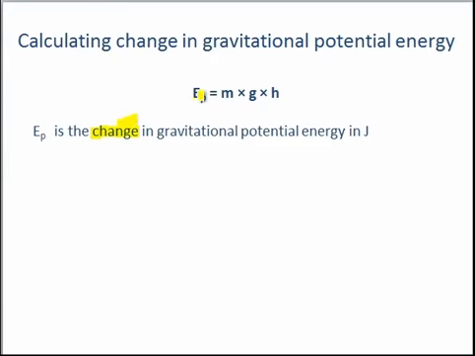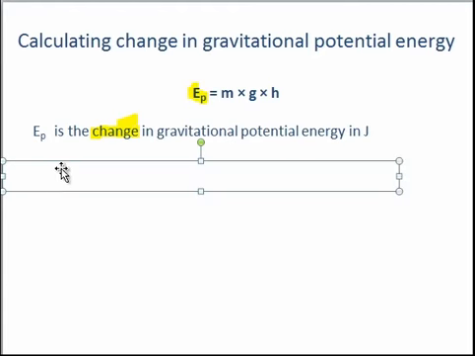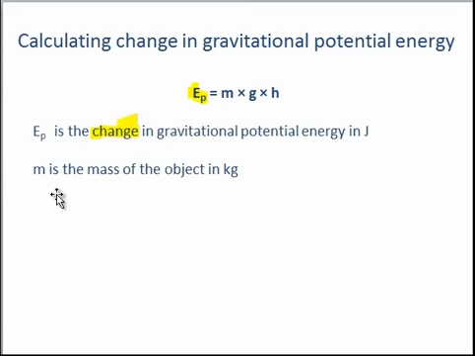But Ep, when you're doing these questions, you're looking for a change in gravitational potential energy. m is the mass. Remember I said that the mass was important, and it is measured in kilograms. By the way, the gravitational potential energy is measured in joules.